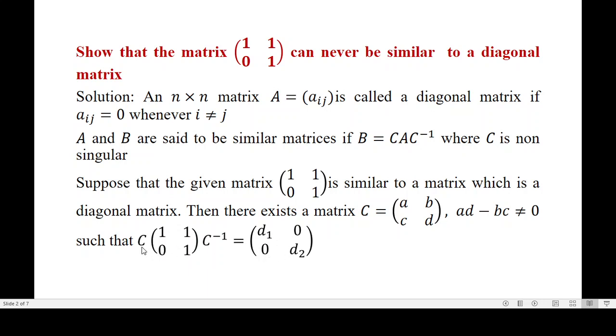So there exists a matrix C which is non-singular such that C A C inverse is equal to a diagonal matrix. So let us consider C is equal to [a, b; c, d], where ad minus bc is not equal to 0. Why is ad minus bc not equal to 0? Because C is a non-singular matrix. Okay, now let us simplify this.